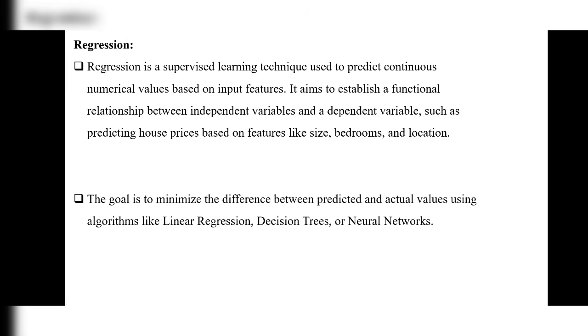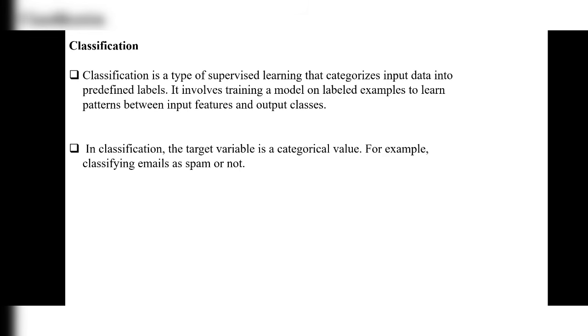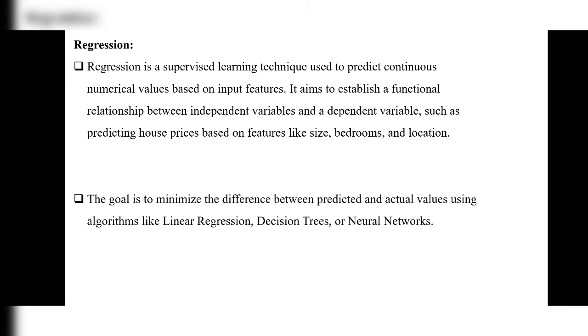Whereas in regression we have a numerical value based on input features only. But here we already have the data, we already have the input, but for that input data we should produce the output. We are just classifying, we are just using binary values, either yes or no, or 0 or 1, like that. We are giving a choice between options. But in regression we will give an exact numerical value based on input features.